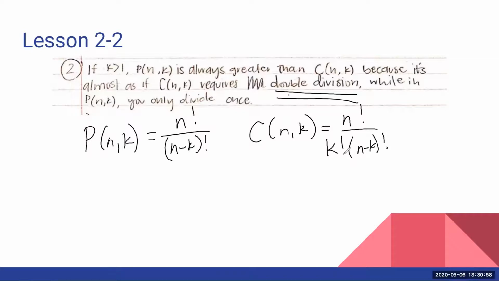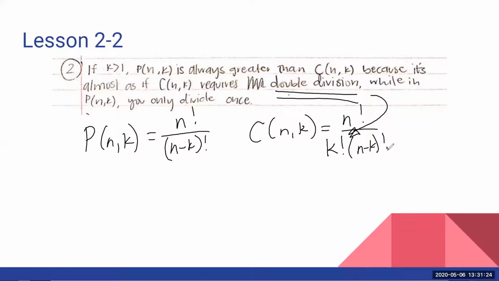Okay, and so that's what they're referring to as the double division, that extra one right there. And so of course, when we divide things more, they get smaller. Think about a pie. If I divide a pie up into a lot of pieces, and we all get a really small piece of pie, so dividing a lot makes things smaller. And so that's why permutations are going to be bigger. But again, the question did mention to try not to use the function.